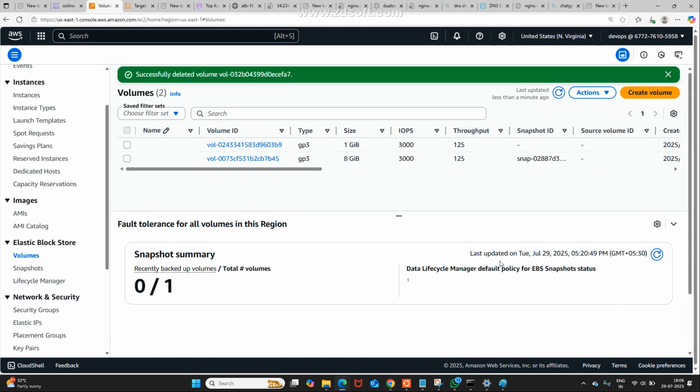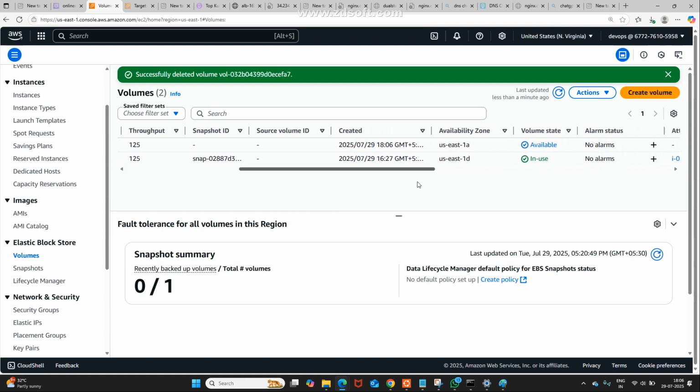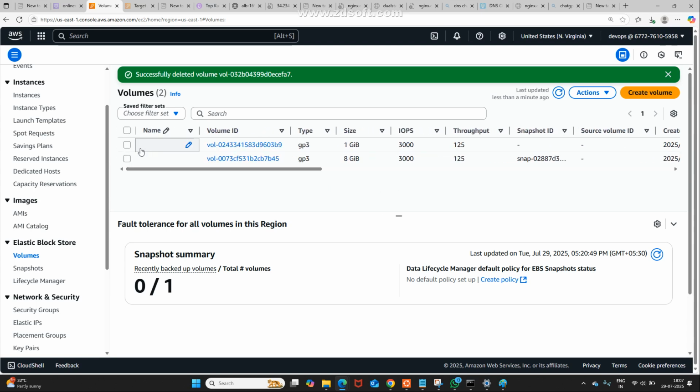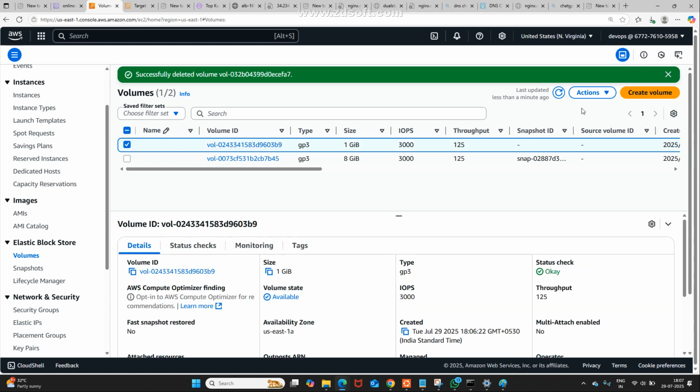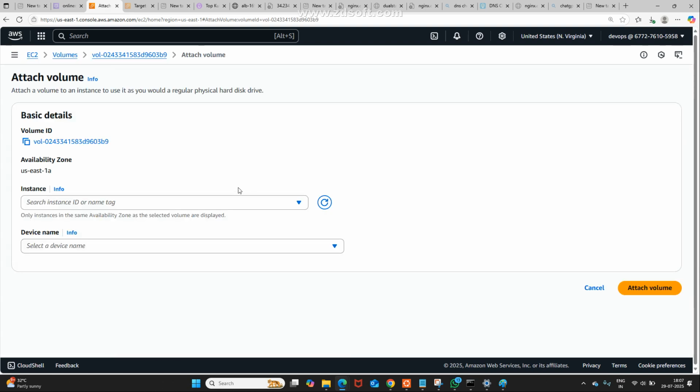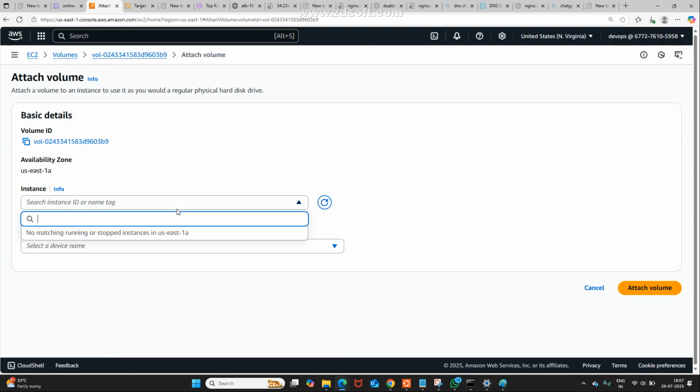Just now which one did I create? Again 1 GB. In which zone did it get created? US East 1A. Our intention is to attach this, right? Am I able to attach or not? First, you need to check the running instances. Why am I not able to see running instances?